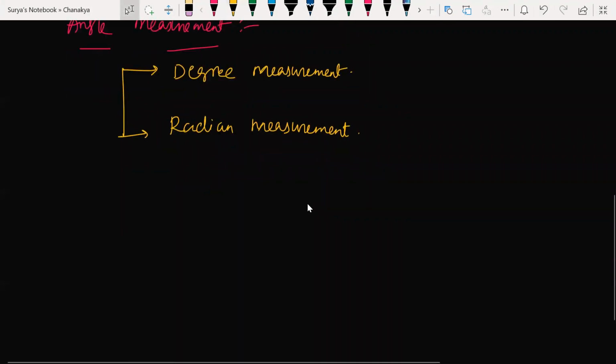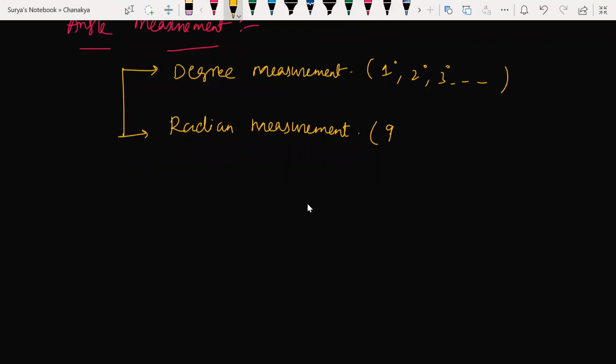Basically, what is degree and what is radian? You'll be learning this again in class 11th, so don't worry. Degree we denote like this: 1 degree, 2 degrees, 3 degrees, and so on. Radian measurement I'll write like this, 1 to the power of c. Look here, how would I write 90 degrees, beta?